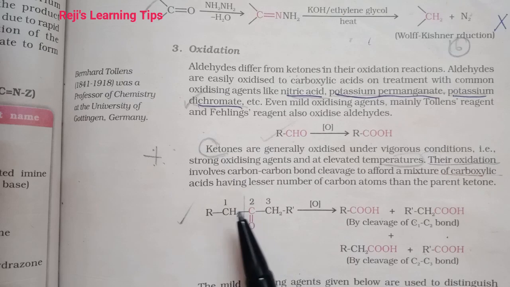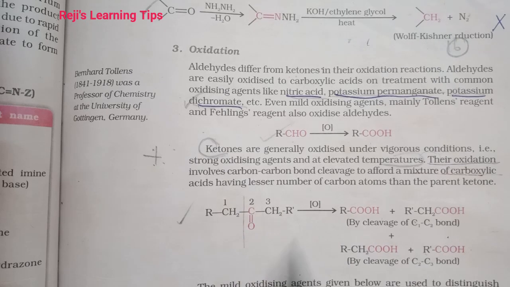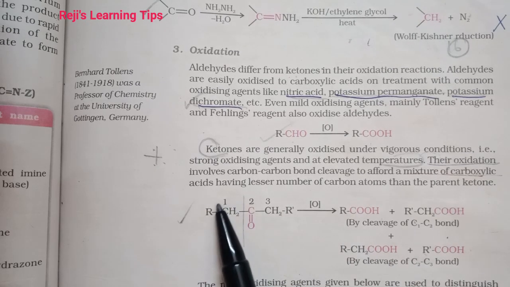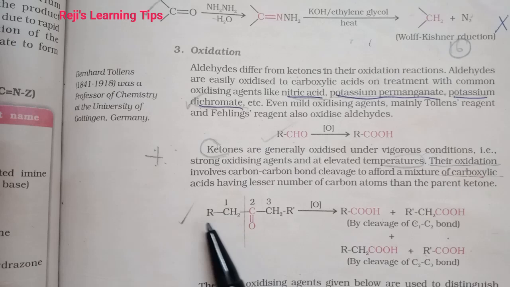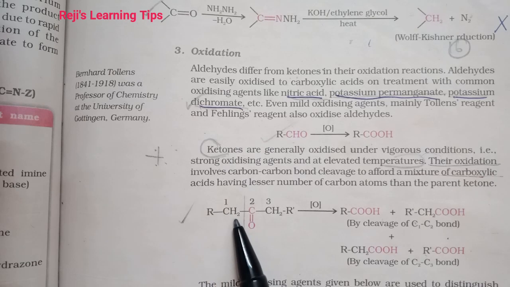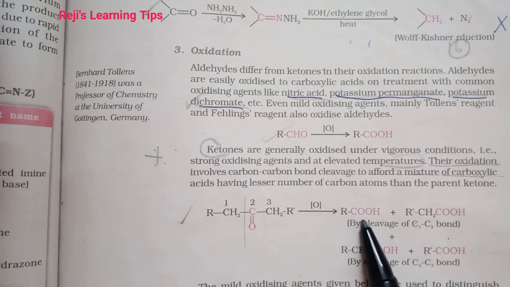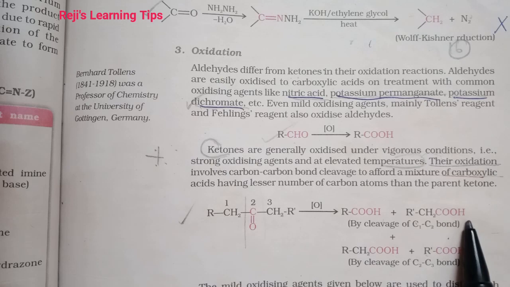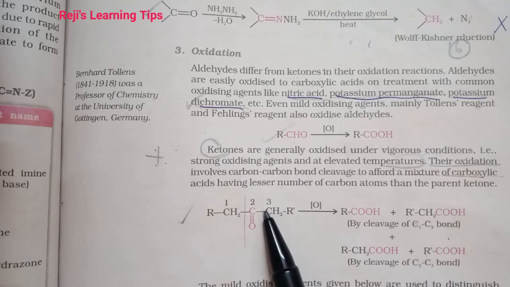First, the bond cleavage between carbon 1 and carbon 2 will take place, and we will get RCOOH. This CH2 is converted into COOH. It undergoes oxidation, we will get RCOOH plus R'CH2COOH. These are the two products. Then again, the second and third carbon cleavage, the C2-C3 bond cleavage, gives R'COOH plus RCH2COOH.